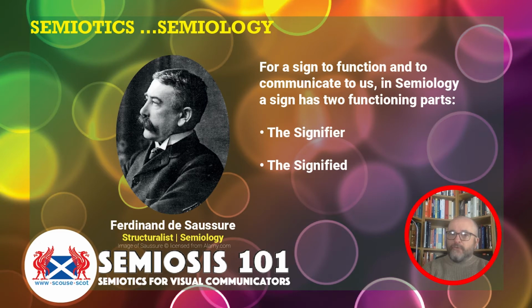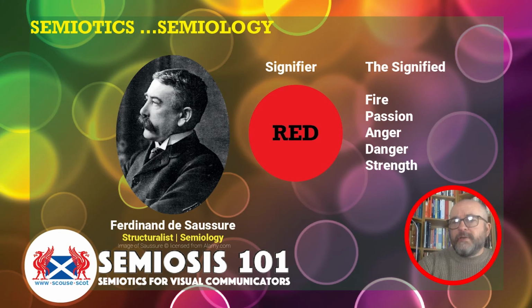But for a sign to function from a semiology point of view, and for that sign to communicate to us, it has two functional parts. And if you say semiotics to people, I think this is the one that most people will say if they know anything about semiotics: the signifier and the signified. These two terms are from Saussure, from semiology. So what does that actually mean?